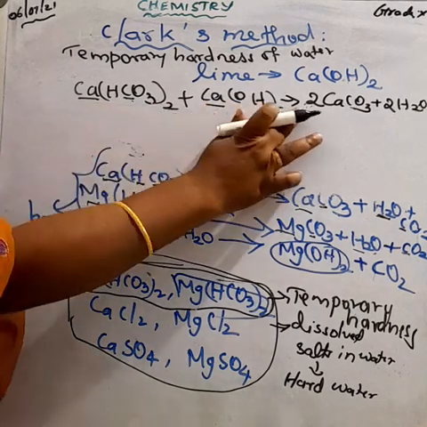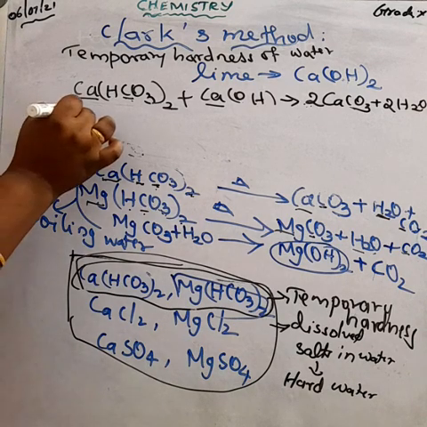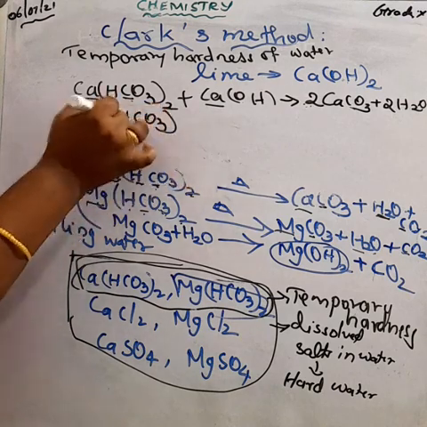We remove the calcium bicarbonate from the water, and another salt, magnesium bicarbonate, Mg(HCO3)2. This is the reason for the temporary hardness of the water.